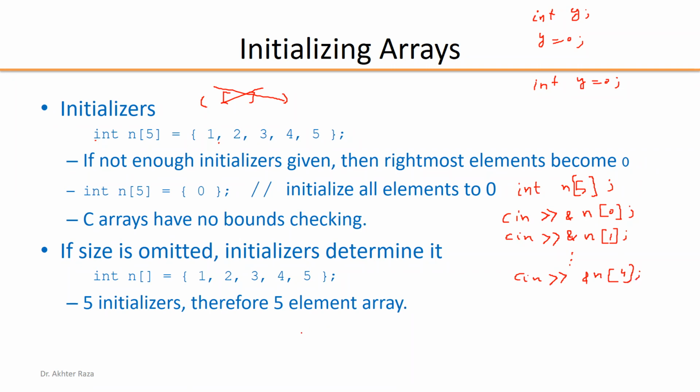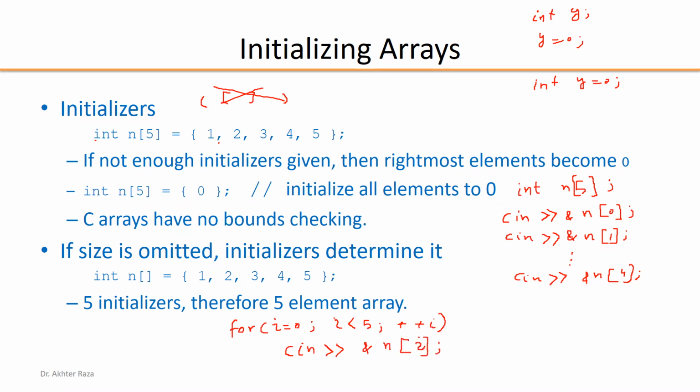This can be done with the help of a loop. So you have to write a loop: for i = 0, i < 5, i plus plus. And you have to write one cin in here, cin and ampersand n[i].